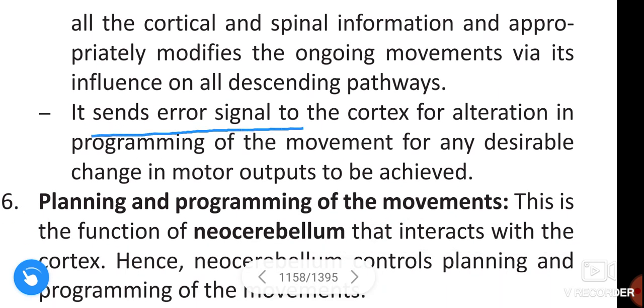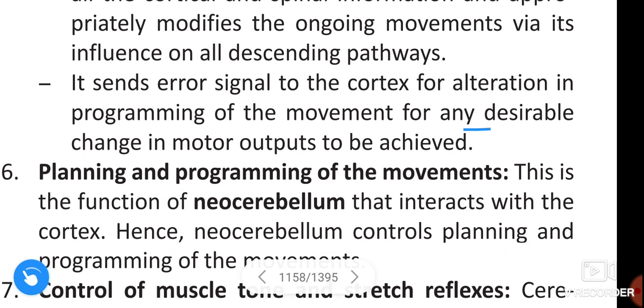It sends error signal to the cortex for alteration in programming of the movement for any desirable change in the motor outputs to be achieved.